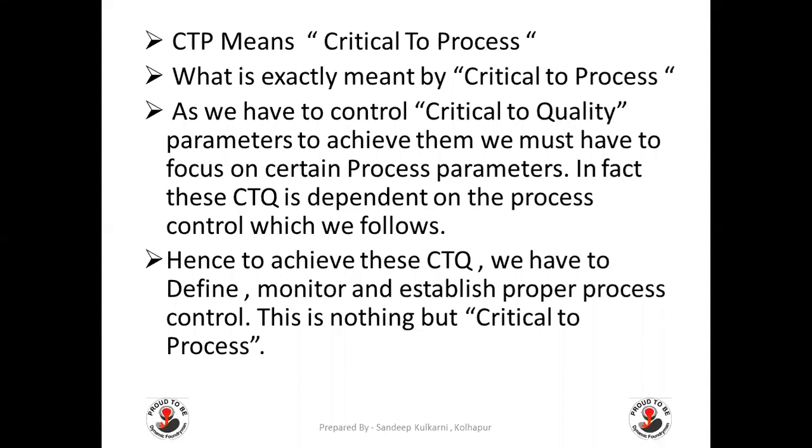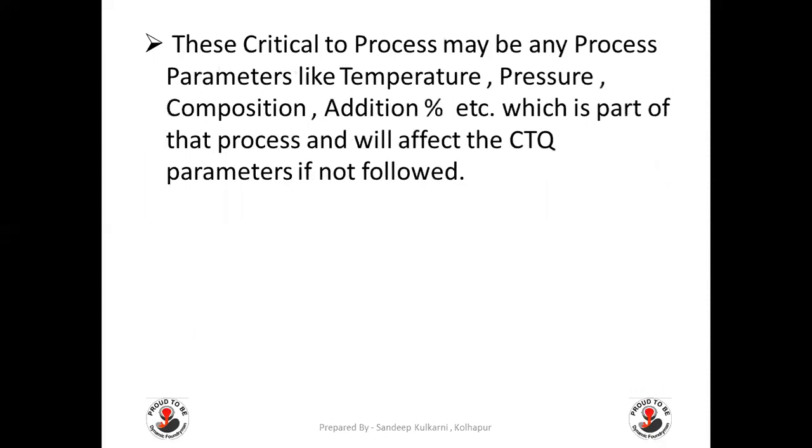So we are going to see how critical to process is being achieved. This critical to process may be any process parameter like temperature, pressure, composition, addition percentage, etc., which is part of the process and will affect CTQ, that is critical to quality parameter, if not followed properly.